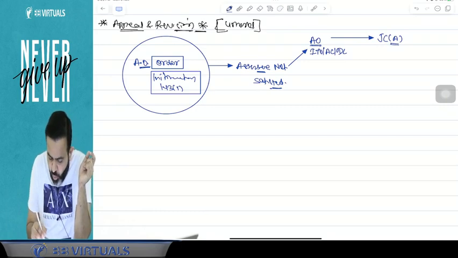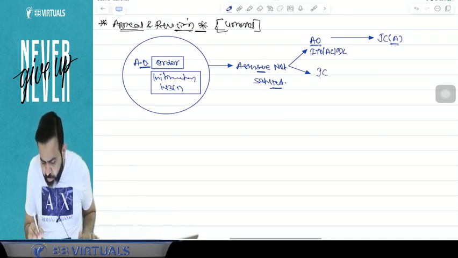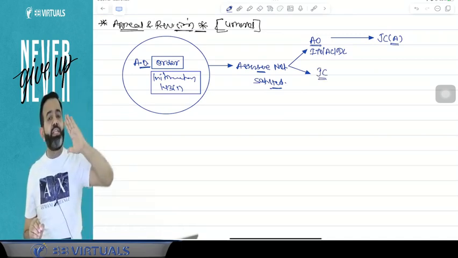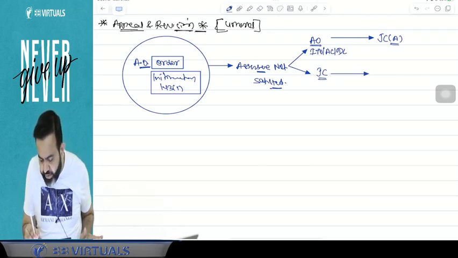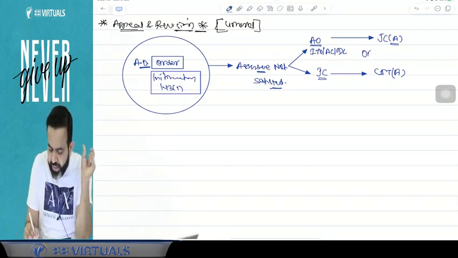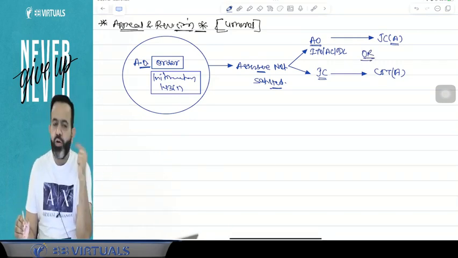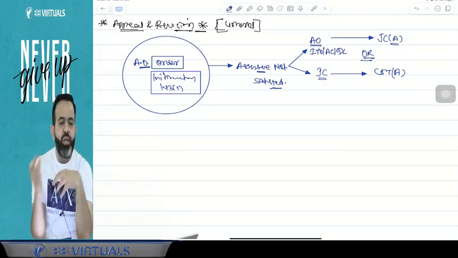And guys, if the order is passed by any officer of the rank of the JC, or suppose any officer passed the order with the approval of the JC, then you will file the appeal to the CIT appeal. So here I can say that either you will file the appeal at the JC appeal or the CIT appeal. So the first level of appeal is the JC appeal or CIT appeal.